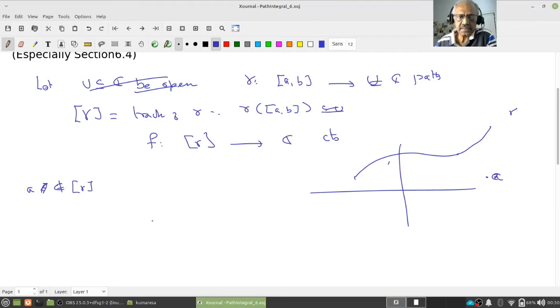Now I want to define G of z to be this integral of f of w by w minus z, for every z in U.